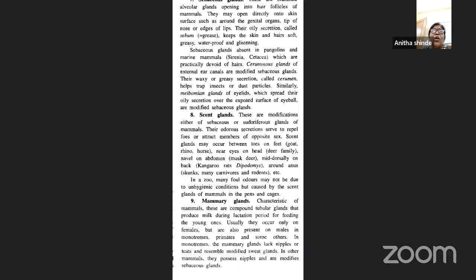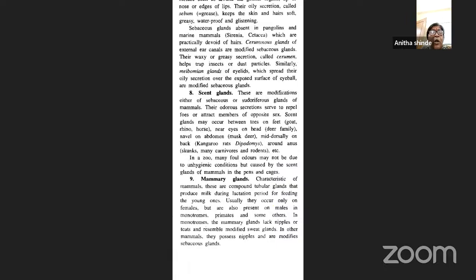So this is also their role. They are nothing but modifications of sebaceous or sudoriferous glands, and their odorous secretions help them not only to repel the enemies, but also to attract the members of the opposite sex. Then next, in a zoo, many foul odors may not be due to unhygienic conditions, but are caused by the scent glands of the mammals in the pens as well as in the cages.